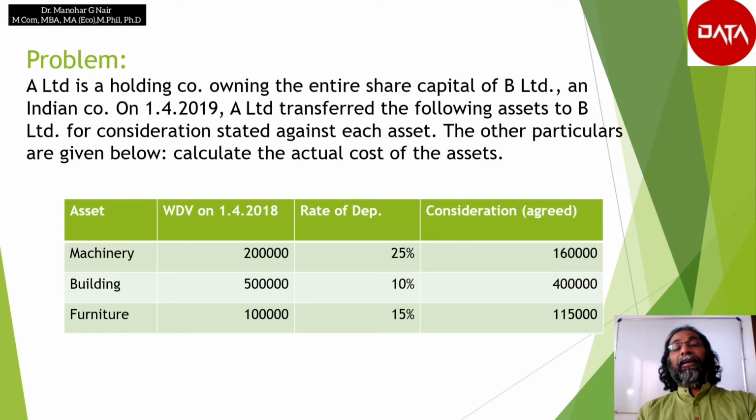The assets are machinery, building, furniture. And the written down value as on 1st April 2018 is given, that is 2 lakh, 5 lakh and 1 lakh respectively. And the rate of depreciation is 25%, 10% and 15%. And the agreed consideration is 1,60,000, 4 lakh and 1,15,000. So let us see what will be the answer.